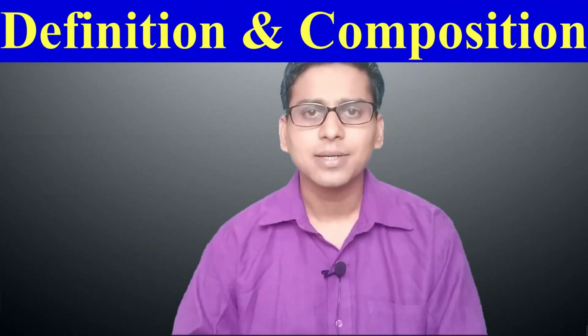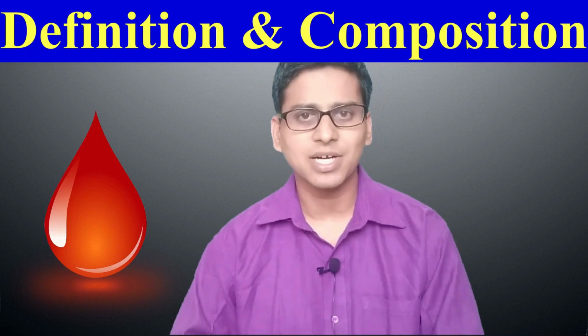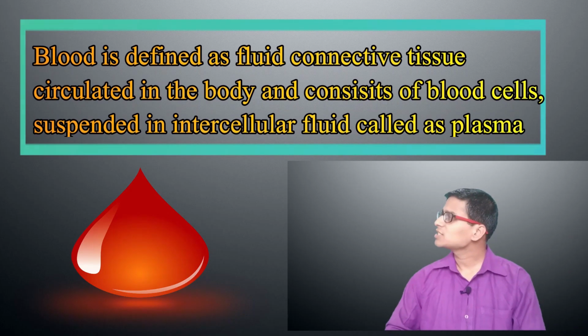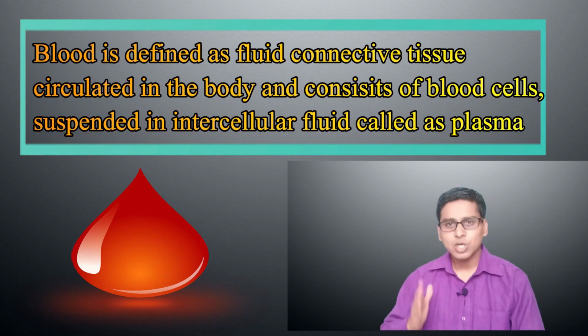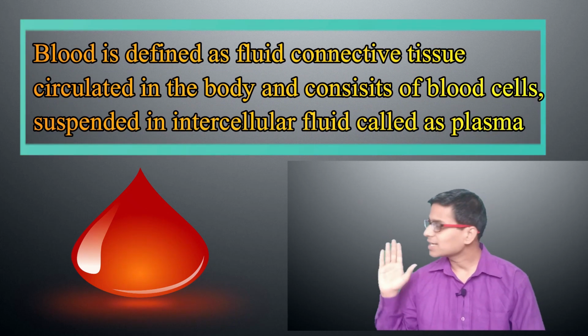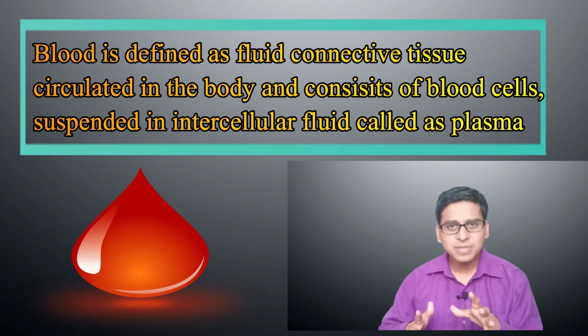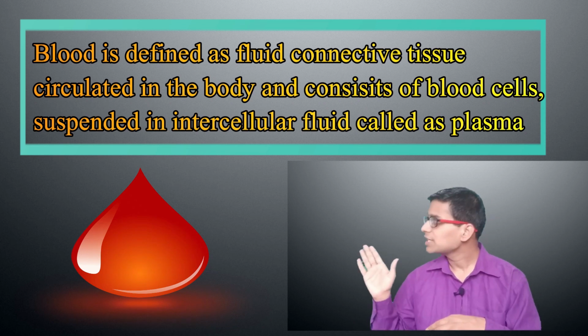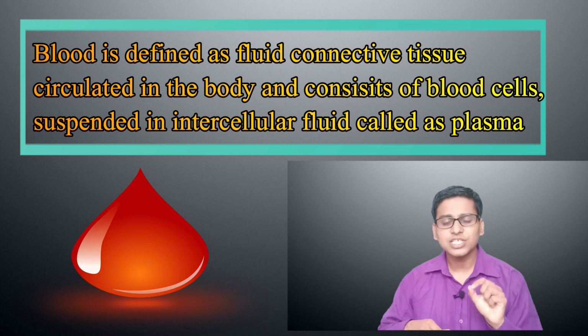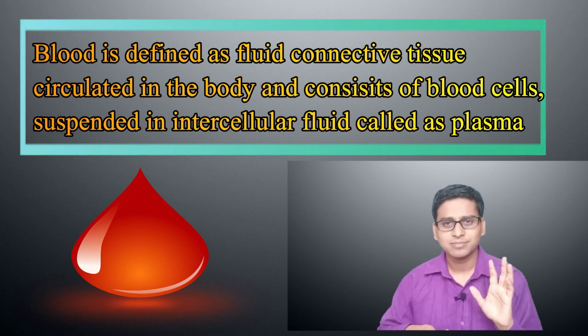Now, the next point is the definition and composition of the blood. So, blood can be defined as this: blood is a fluid connective tissue which circulates in the body and consists of blood cells which are suspended or distributed in the intercellular fluid, which is called blood plasma. It is a very simple definition. The next point is the composition of the blood.